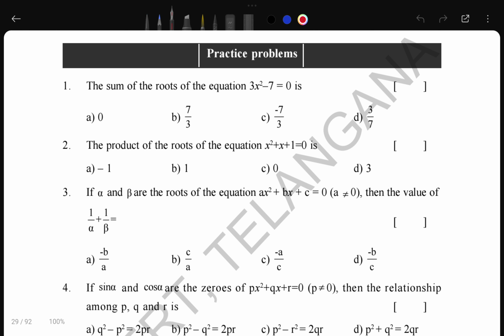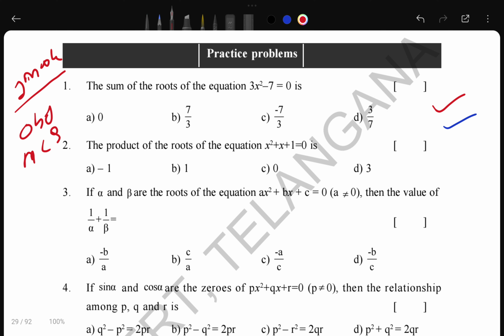So these are the practice questions. The questions which are very important I mark with a red pen, and the questions which are only for practice I will mark with this blue pen, otherwise I will just leave the question. Right. So the sum of the roots of the equation is given, and in this one you have to find it. So listen, these are the 1 mark questions. In this one there is definitely a chance it will come in your objective or MCQ, the 20 marks bit paper. In that it has chances it can come.